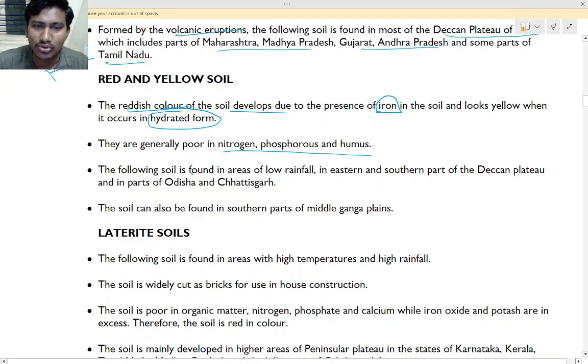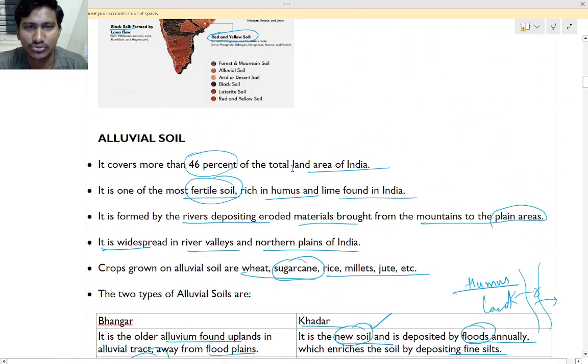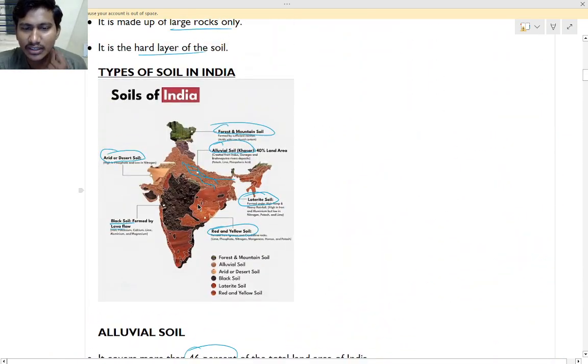The soil is found in areas of low rainfall in the eastern and southern parts of the Deccan Plateau and parts of Odisha and Chhattisgarh. If you see here in the map, this is where you see it, and in Jharkhand, yellow soil. Yes, this is here and some part of here also, and in the northeast region also.